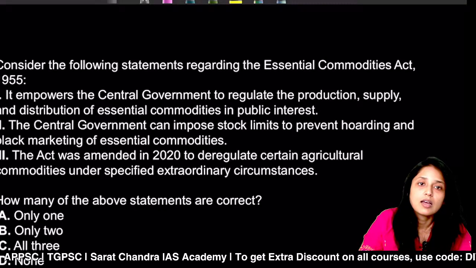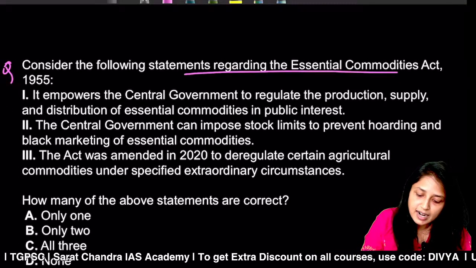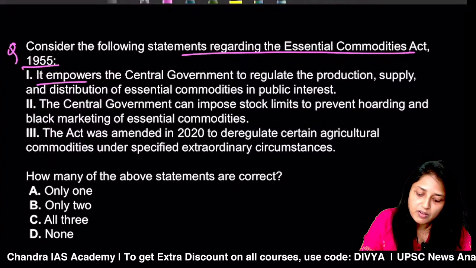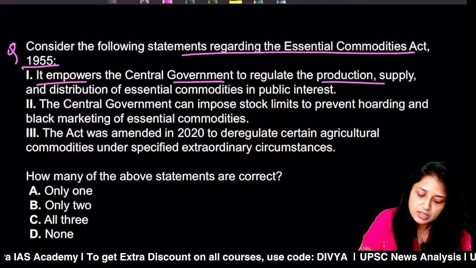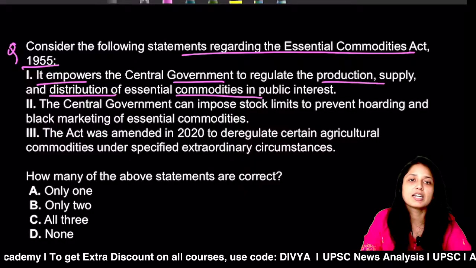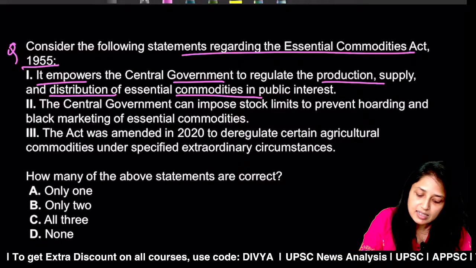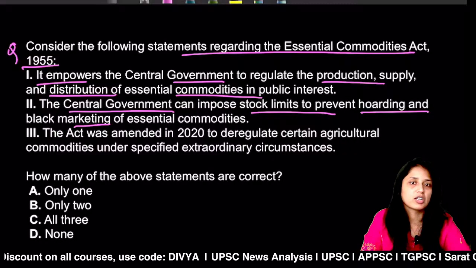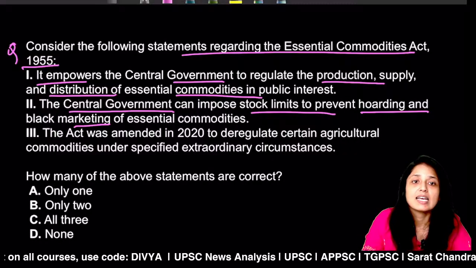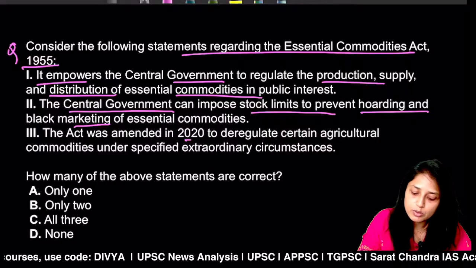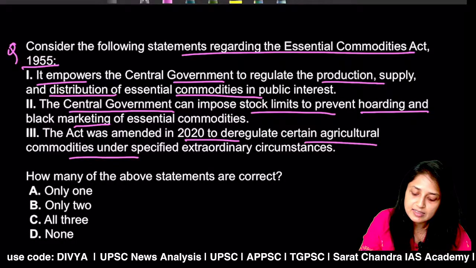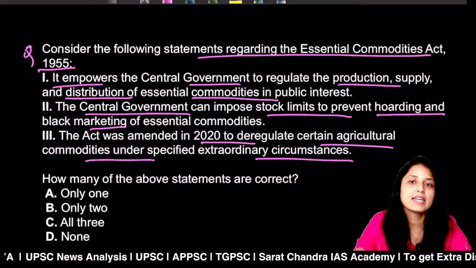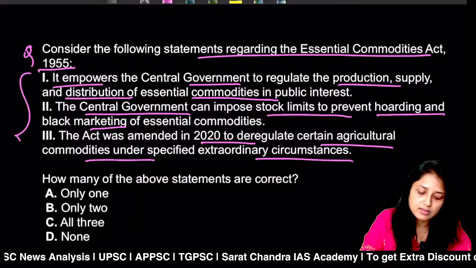The second question is, consider the following statements regarding the Essential Commodities Act of 1955. The first is, it empowers the central government to regulate the production, supply, and distribution of essential commodities in public interest. Second is, the central government can impose stock limits to prevent hoarding and black marketing of essential commodities. Third statement says, the act was amended in 2020 to deregulate certain agricultural commodities under specified extraordinary circumstances. So please read in detail about this act and try to answer this question.